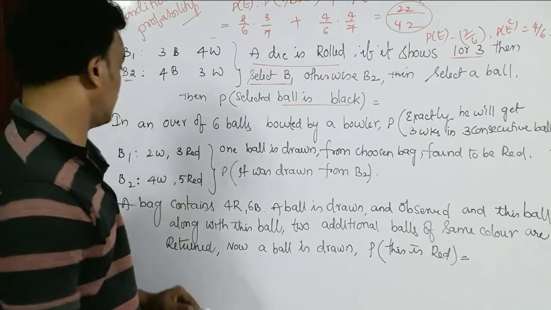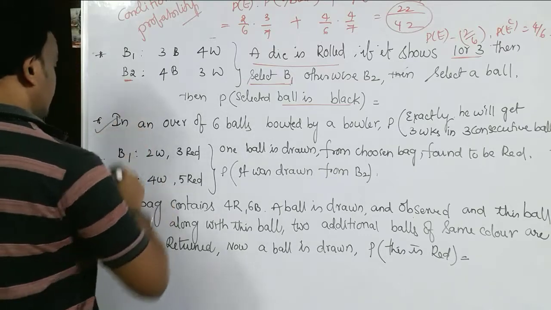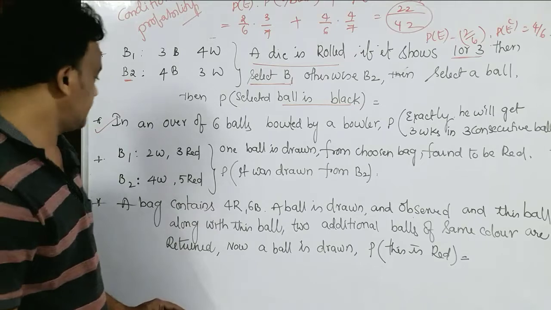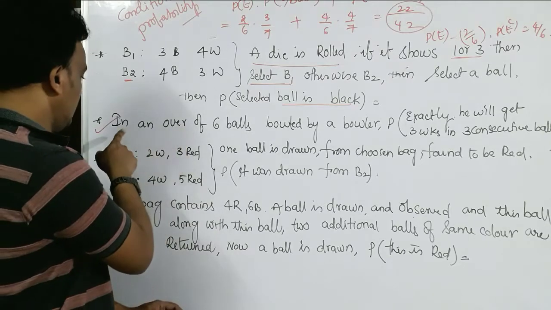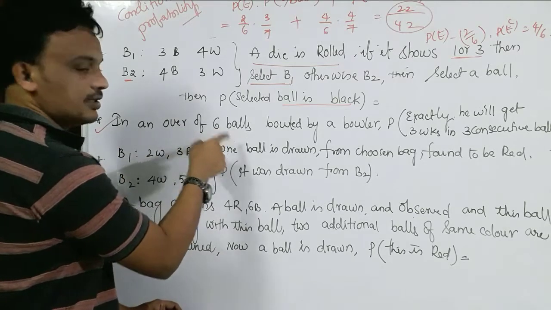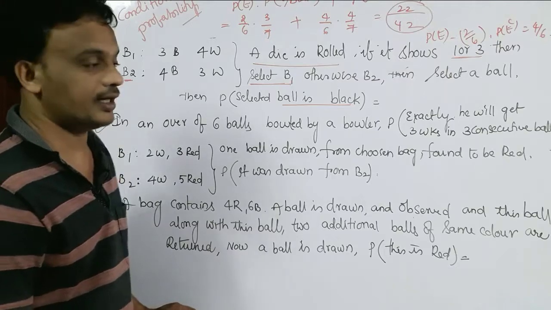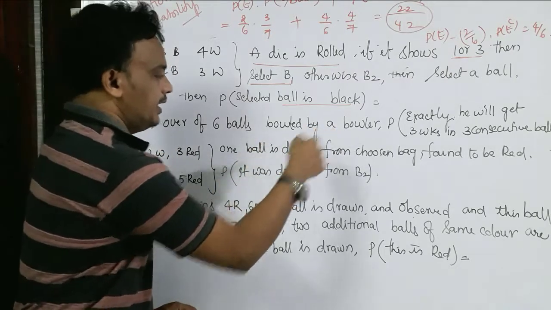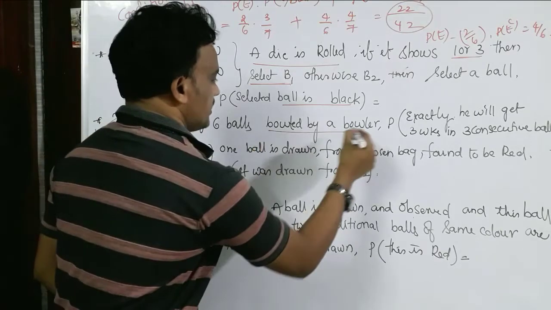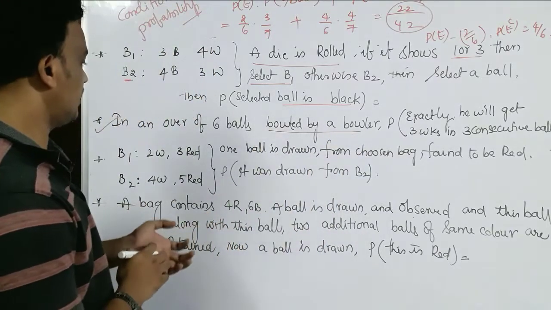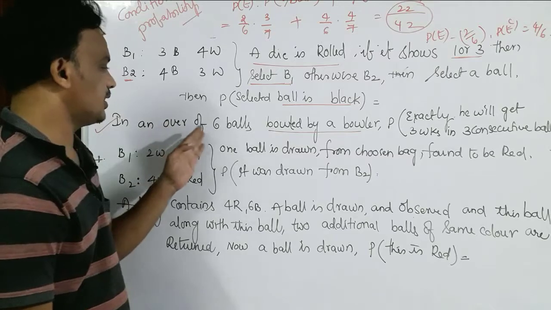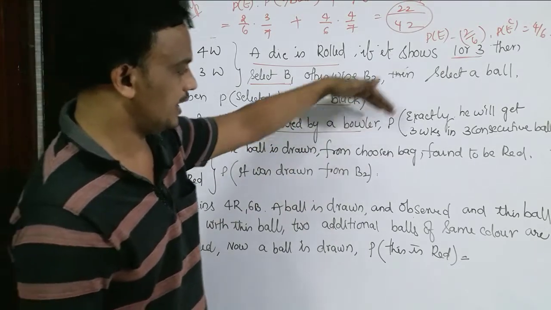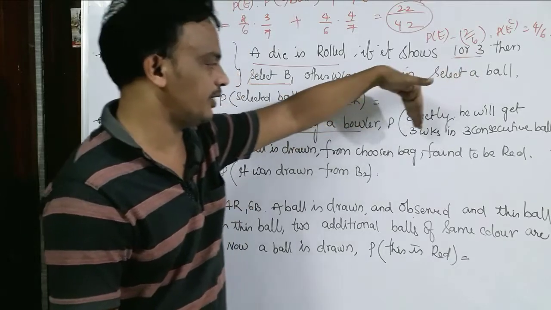Yes, and now one different question, the second question. This is about an over of 6 balls in cricket. In cricket, for every over there are 6 balls, which are bowled by a bowler. Then what is the probability that exactly he will take 3 wickets?